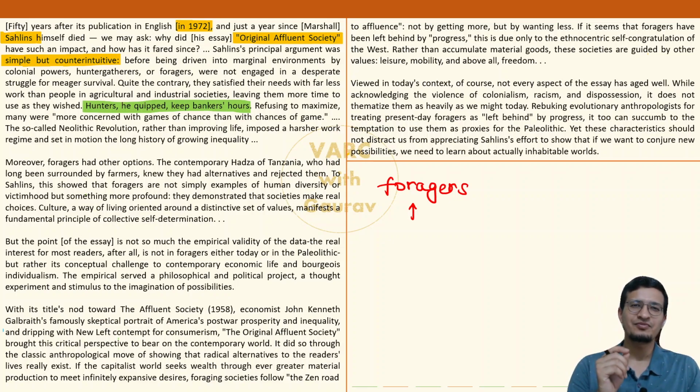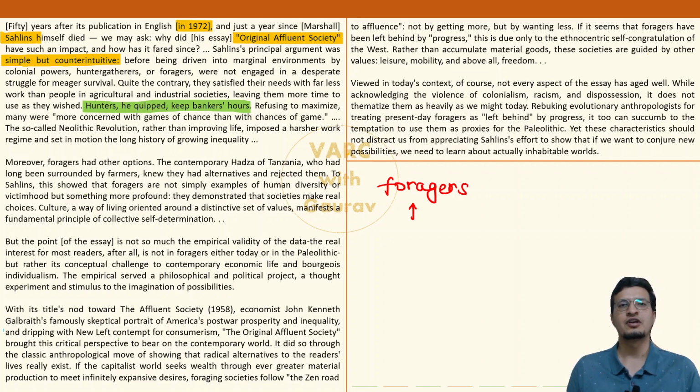So author says hunters are living this kind of life. Beyond a certain amount of hard work, they are literally living their life. They don't labor endlessly. We people of industrial and agricultural society, we do that donkey work. These guys don't. Okay. इनको ये hunger नहीं है कि okay, I want to gather more and more money, more and more possessions, more and more materialistic.